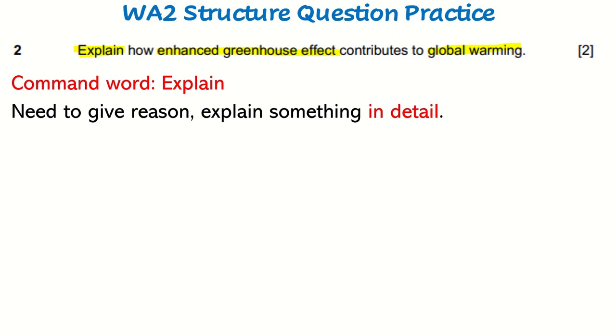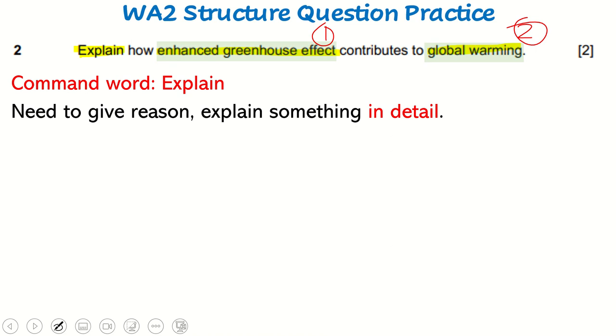So this is the same thing for this question. Explain, tell me about this enhanced greenhouse effect in detail. Tell me how it contributes to global warming in detail. So not just basic, simple information, but in detail. So this is 2 marks. So I guess I would put the first mark here, right? I would emphasize greenhouse effect as 1. And then the second one is about global warming, right? So I would say something like this.